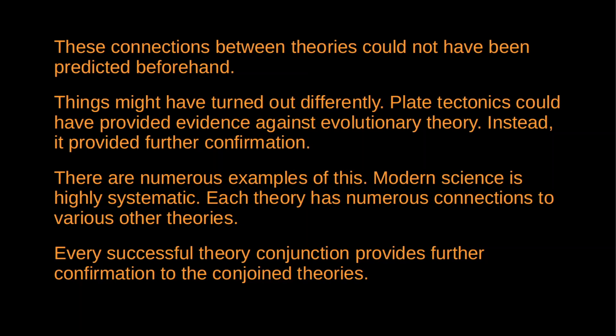One of the most notable features of modern science is that it's systematic. It is incredibly interconnected and interdisciplinary. It's not just that there are a bunch of well-confirmed theories. Each theory has indefinite connections to other theories. Completely different domains of science intersect in all sorts of ways. And so, the kind of evidence that originally supported, say, electromagnetism is completely different to what originally supported evolutionary theory, which in turn was completely different to what originally supported plate tectonics. And yet we can find all of these cases where it's not just that these theories are consistent with each other, they are actively conjoined.